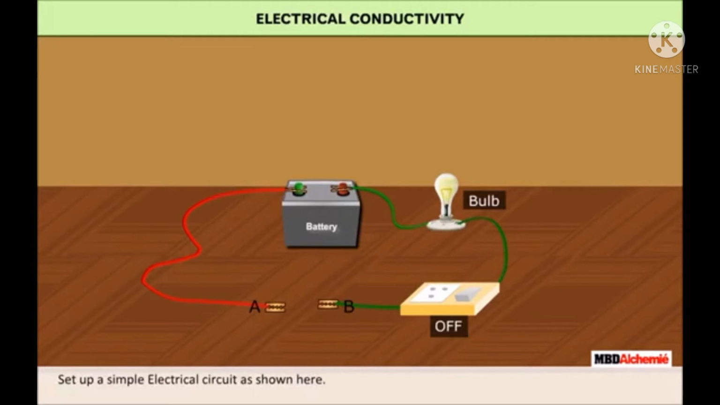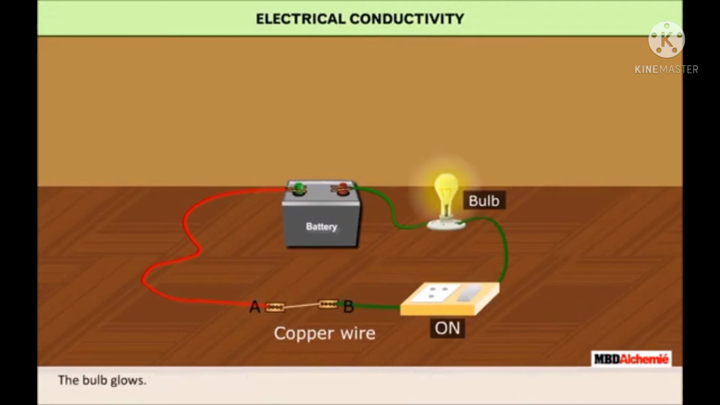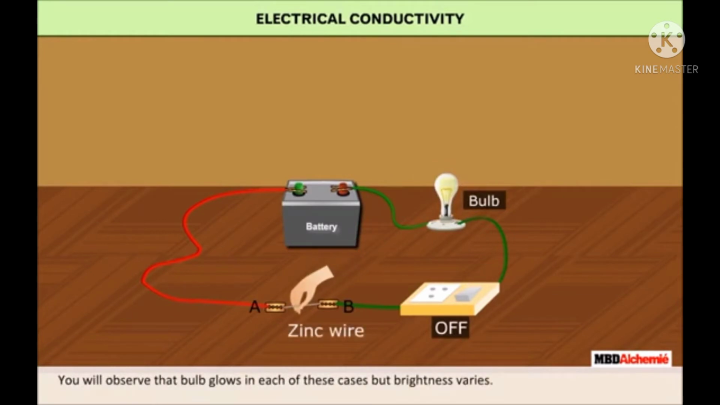Let us see this with the help of the following activity. Set up a simple electrical circuit as shown here. Hold a piece of copper metal with the help of crocodile clips between the terminals A and B. The bulb glows. Repeat the same activity with a piece each of iron and magnesium. Take other metals of your choice one by one. You will observe that the bulb glows in each of these cases, but brightness varies. Thus, it can be concluded that metals are good conductors of electricity.